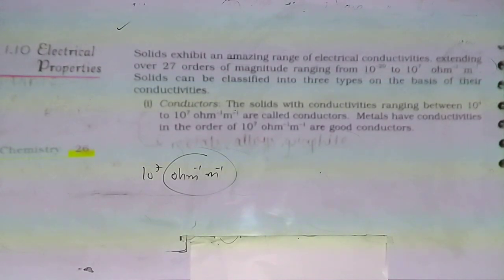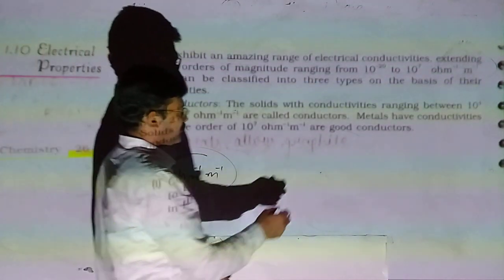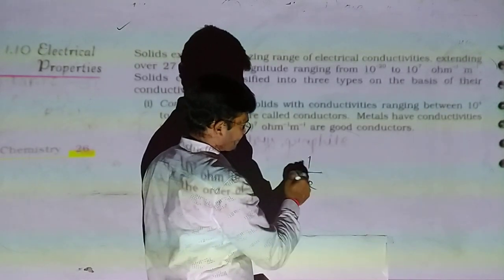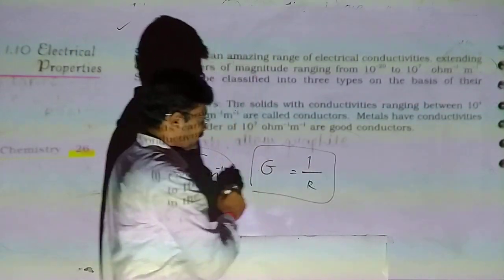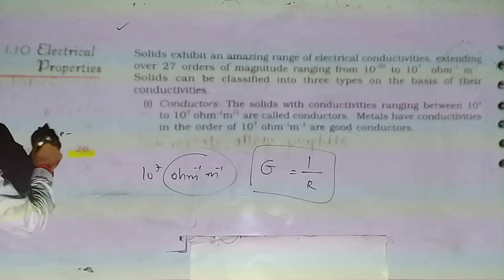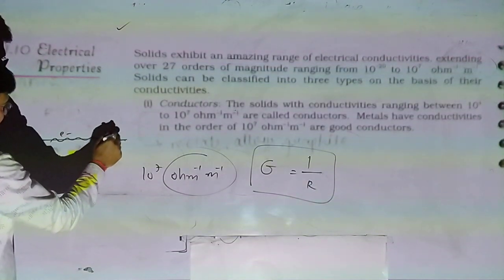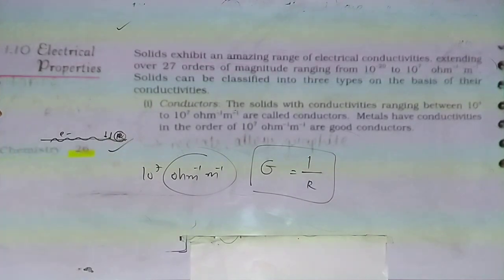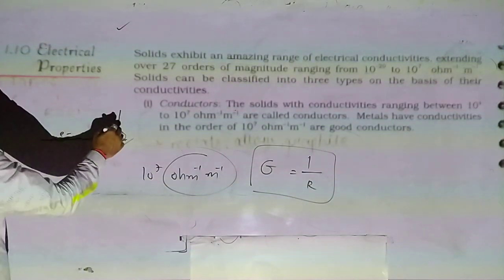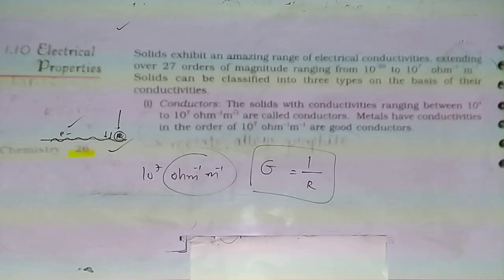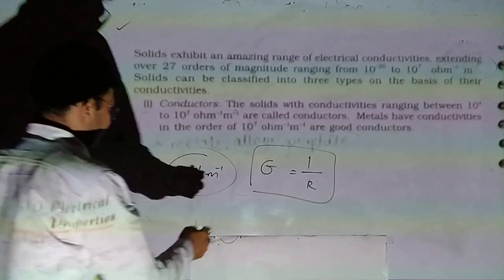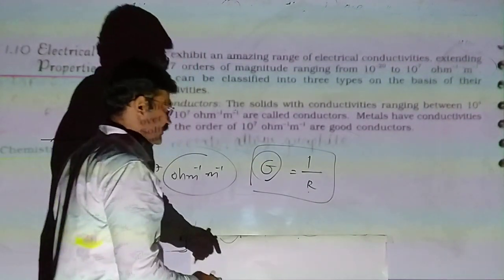This is the conductivity. Everybody knows about resistance. When electrons pass through a wire, there is a resistance. A solid having high resistance has low conductivity, and a solid having less resistance has more conductivity. So G is conductivity, the inverse of resistance.